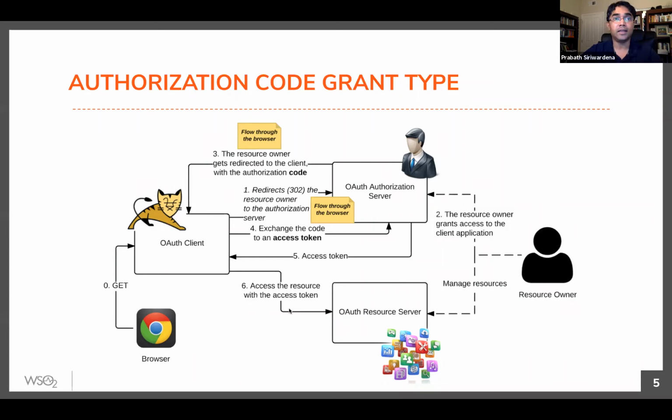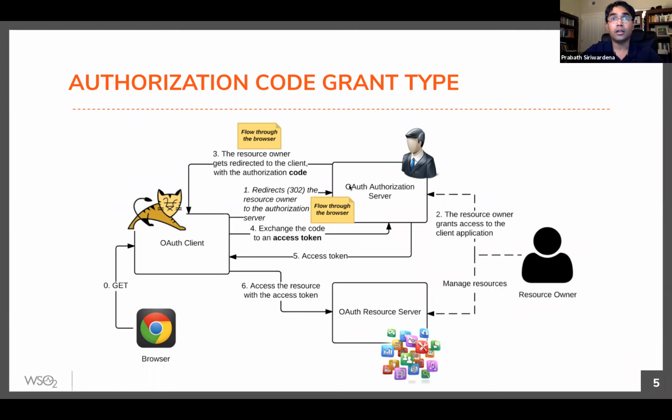So a couple of things here. The client has to register with the authorization server first, right? So when you send the first request to the authorization server, you also need to send something called client ID, right? So looking at the client ID, authorization server can identify who the client is, right? So it's a client ID.